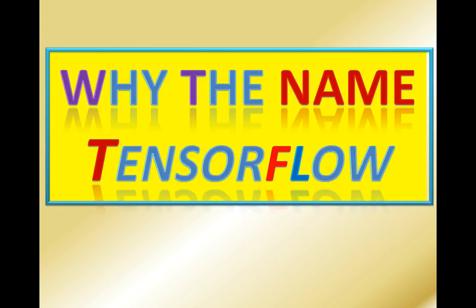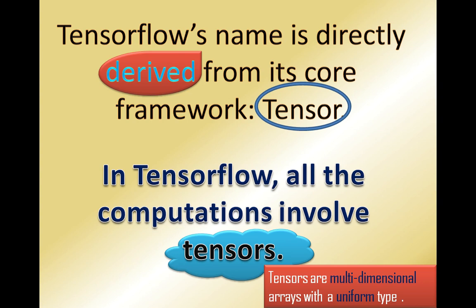Now the question arises why it has got the name TensorFlow. TensorFlow's name is directly derived from its core framework, that is the tensor. In TensorFlow, all the computations involve tensors. So you can say tensors are the atomic unit in TensorFlow. Tensors are multi-dimensional arrays with a uniform type.